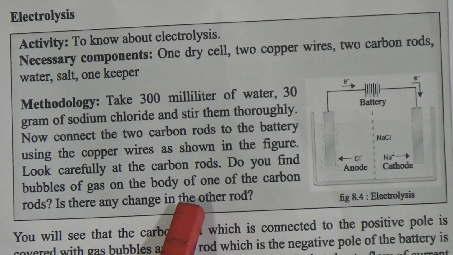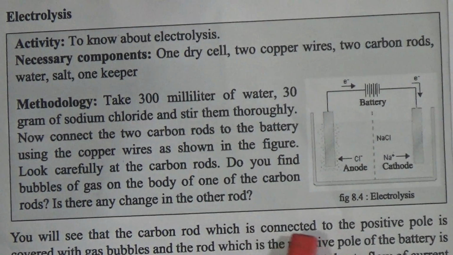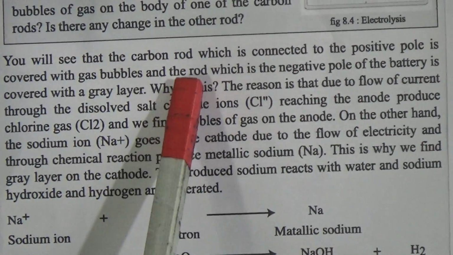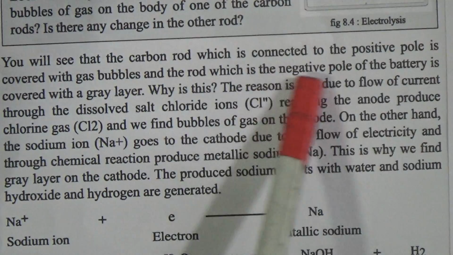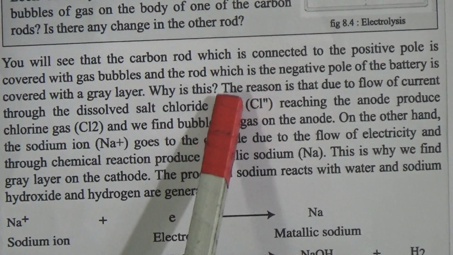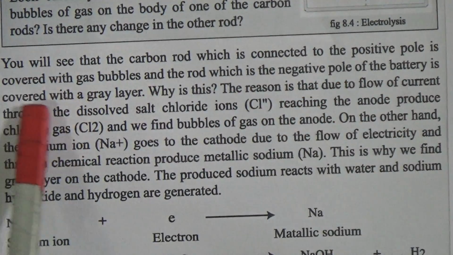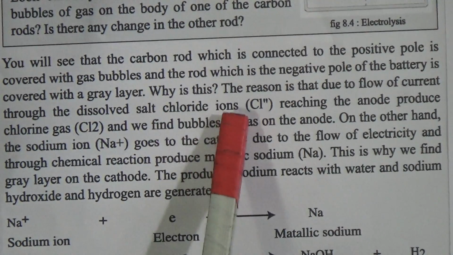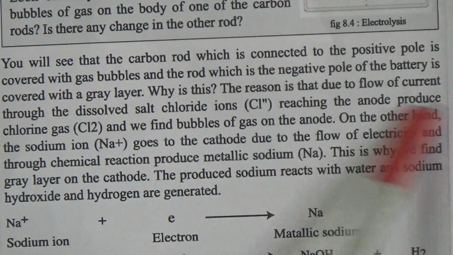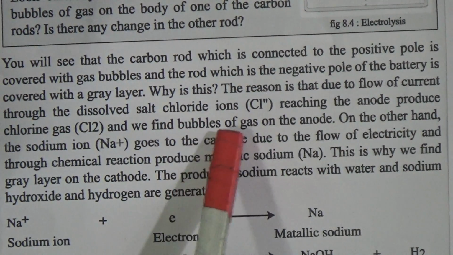Is there any change in the other rod? You will see that the carbon rod which is connected to the positive pole is covered with gas bubbles, and the rod which is connected to the negative pole of the battery is covered by a grey layer. Why is this? The reason is that due to the flow of current through the dissolved salt, chloride ions, that means chlorine ions reaching the anode, produce chlorine gas, and we found gas bubbles at the anode.